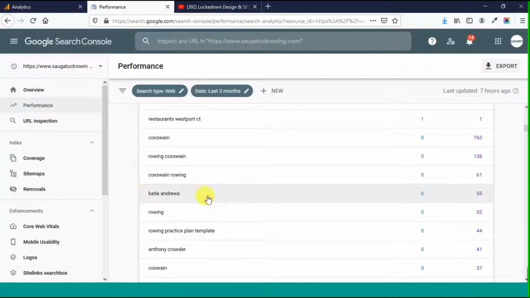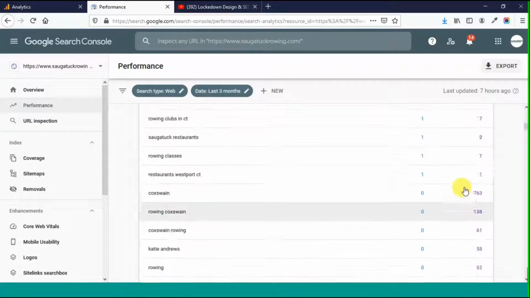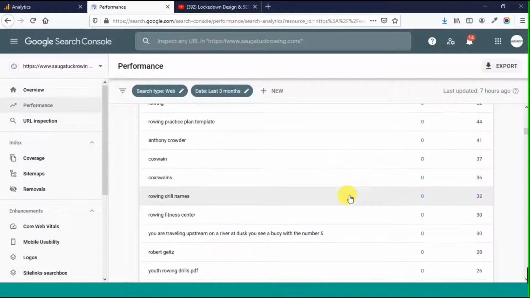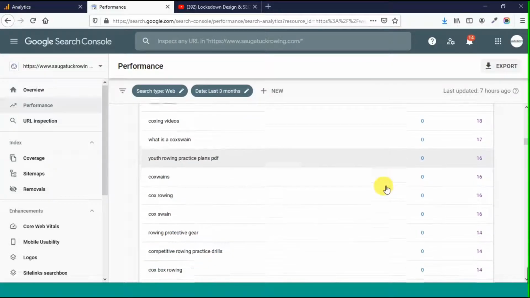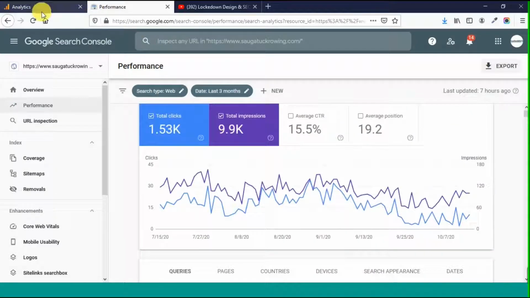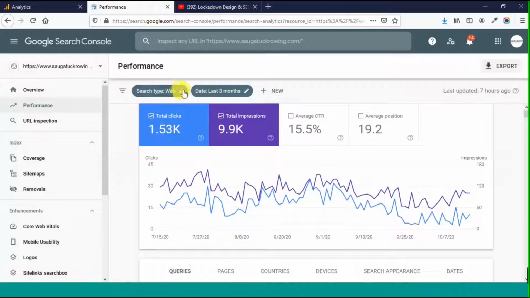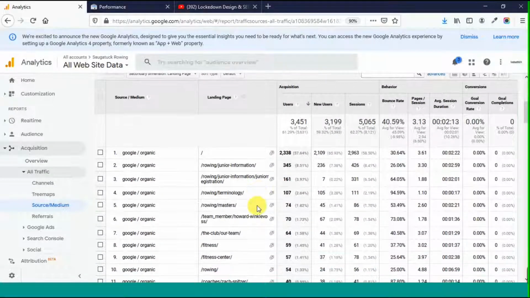Now, these ones, I'm pretty sure that this is some kind of false negative, because I know for a fact that this site ranks pretty well for some of these terms that are showing here that are showing no clicks. I would be really surprised if they were showing and they didn't get any clicks. It says that they got impressions but no clicks, and I just don't believe that, because some of these terms I know that they're ranking in the top 10, so I'm just not buying it. Again, I'm going to trust Google Analytics. The information here I'm going to trust before Search Console. If there's a discrepancy of any type, whether it's positive or negative, I'm going to trust Google Analytics above everything else.